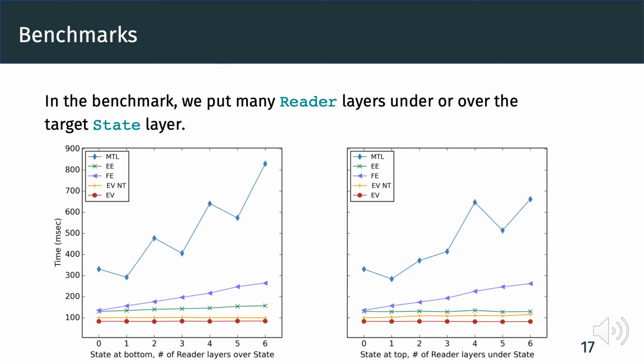Notably, there is little extra cost to adding more reader layers over or under the target state layer. We believe this is due to those operations being tail-resumptive, and thus they are always evaluated in place and never need to yield up. In summary, we showed that our library has good performance, and when combining multiple effects, our library tends to outperform monads and alternative effect libraries.